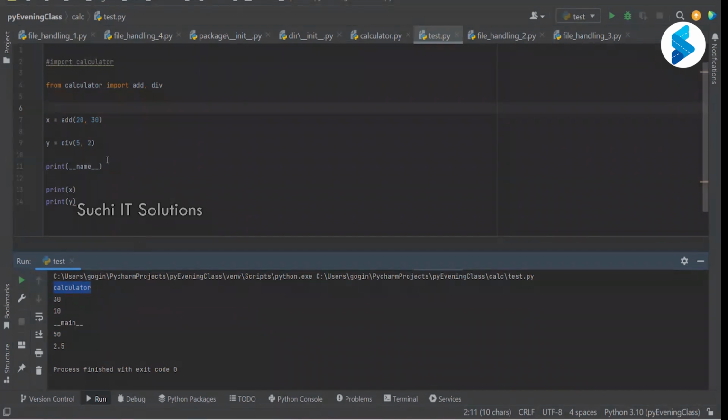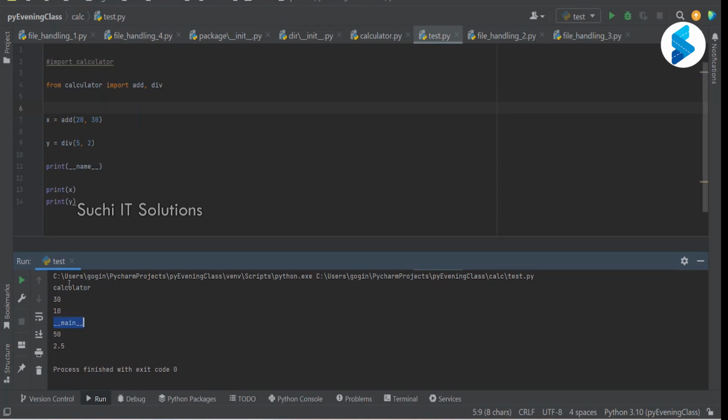Whereas the __name__ that is there in the test.py does say __main__. Meaning this is the main file that is being executed. That is why you get __main__ on the file that we are executing, and any other imported file will have their respective module name.